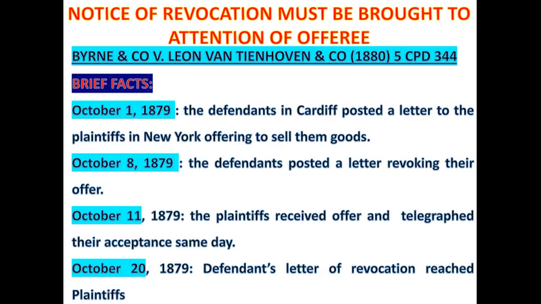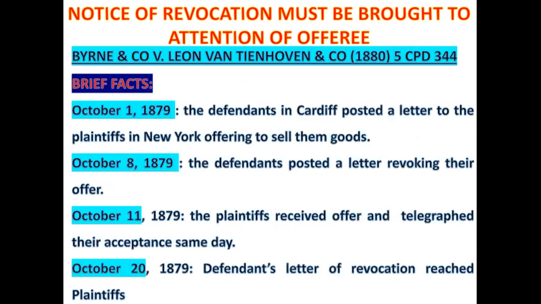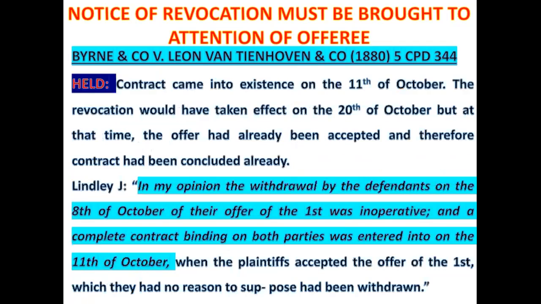What did the court hold? The court held that the contract came into existence on the 11th of October. The 11th of October was the date on which the plaintiff telegraphed the acceptance. And this is because once it's a letter of revocation, it is only effective from the time it is brought to the attention of the offeree. So the letter of revocation was posted on the 8th, but arrived on the 20th. But before it arrived on the 20th, acceptance had been sent by the 11th. The court held that the contract came into existence on the 11th.